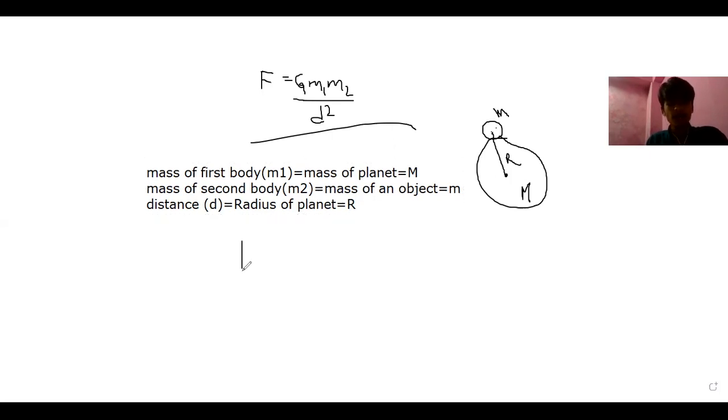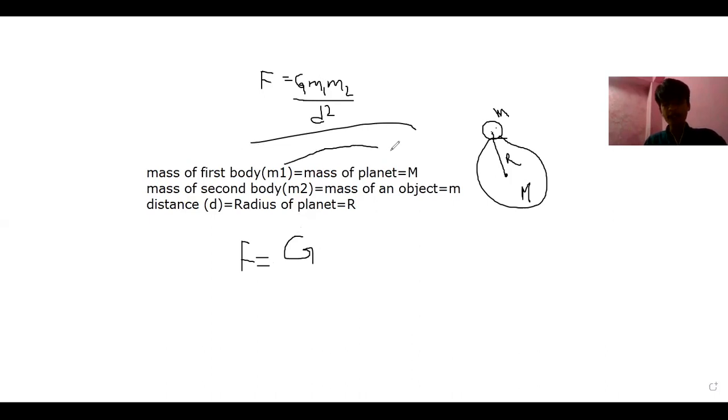Now let us write down. Let us replace all those things. Let us not replace G. It will always be the same. That won't change. G will always remain the same. It will come in every formula in this portion. G. Now look, what is this M1?